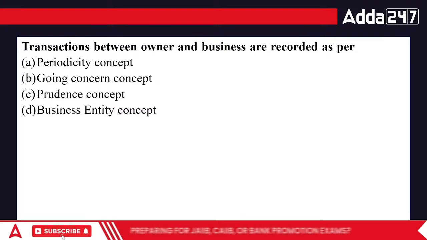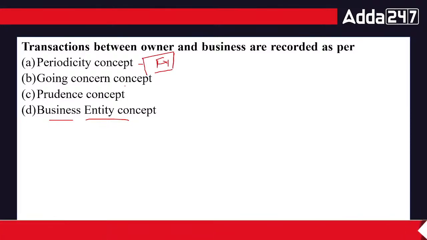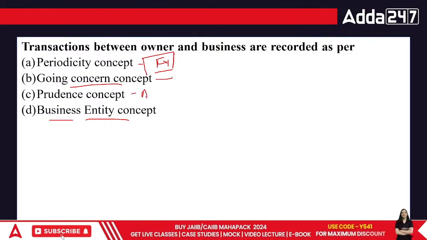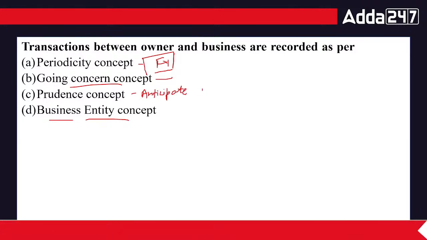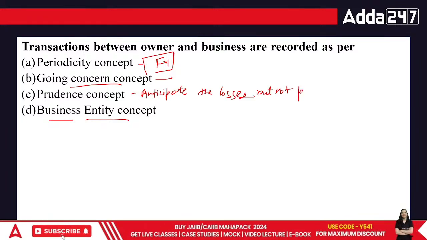Done? So the last is the business entity concept. Now, periodicity talks about the financial year differentiation. Going concern is the long term, the longevity of the business. Prudence says anticipate the losses but not profits.